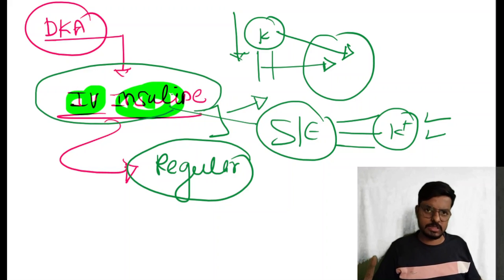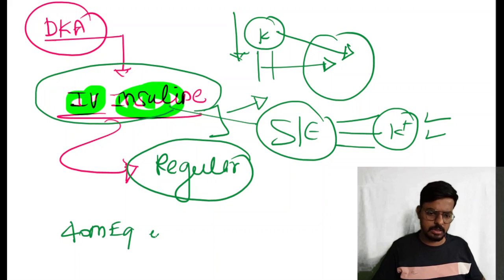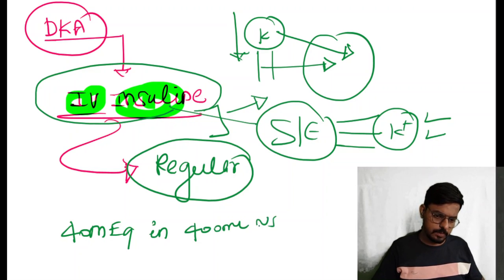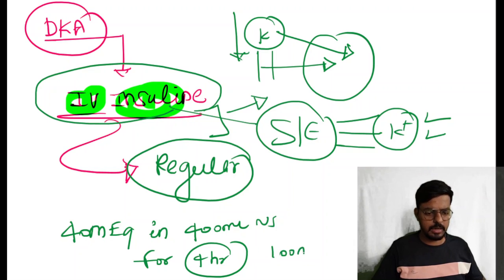Okay, we need to insert two IV cannulas. Then in one IV cannula start injection potassium. That is the standard dose I am telling you, children: 40 milliequivalents in 400 ml NS over 4 hours, or we can say 100 ml per hour.